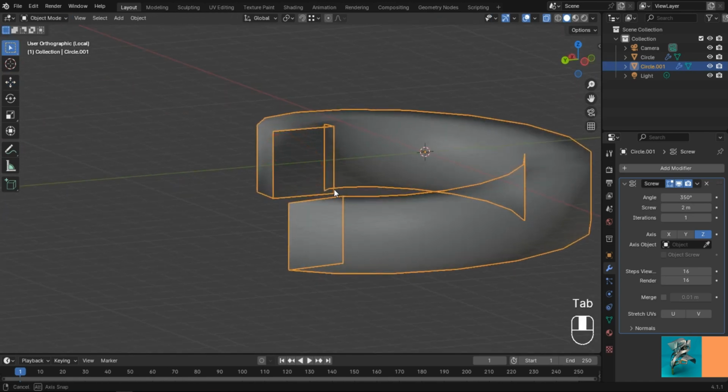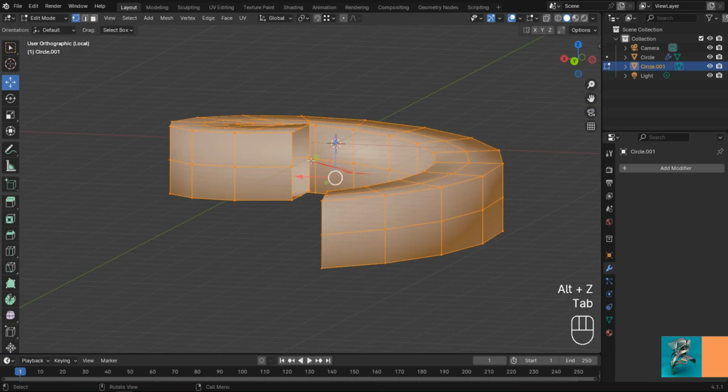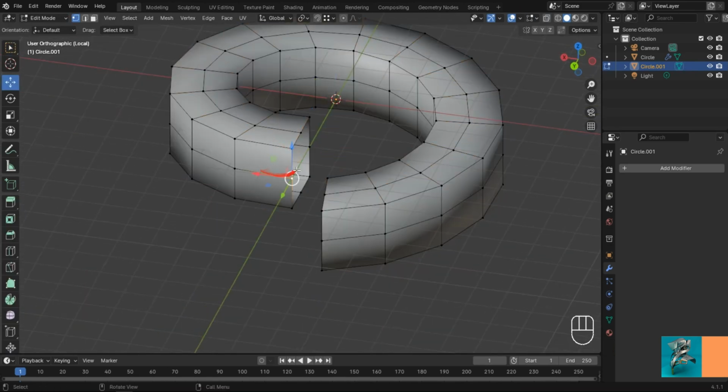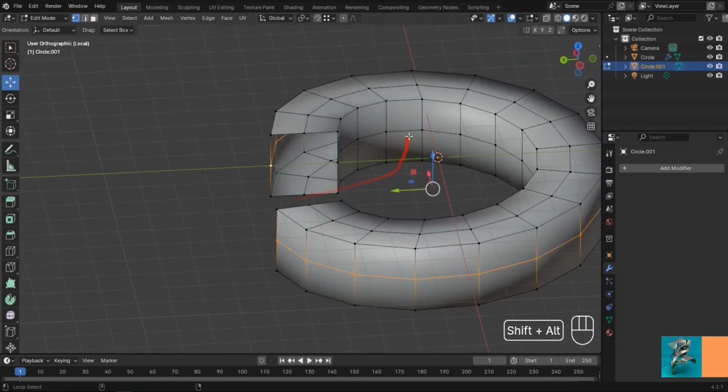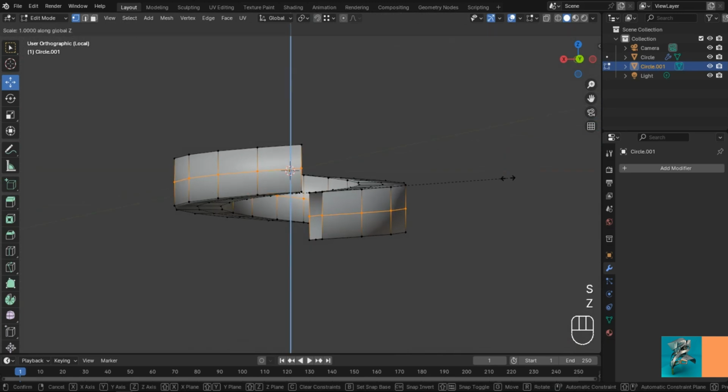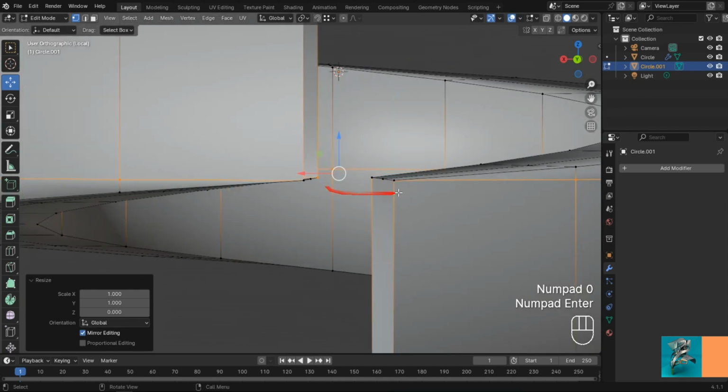Go to Object Mode and apply the Screw modifier. Again, go to Edit Mode. Select the middle vertices by holding down Alt plus clicking the left mouse button, then hold down Alt plus Shift plus click the left mouse button, and decrease the Z scale to 0.